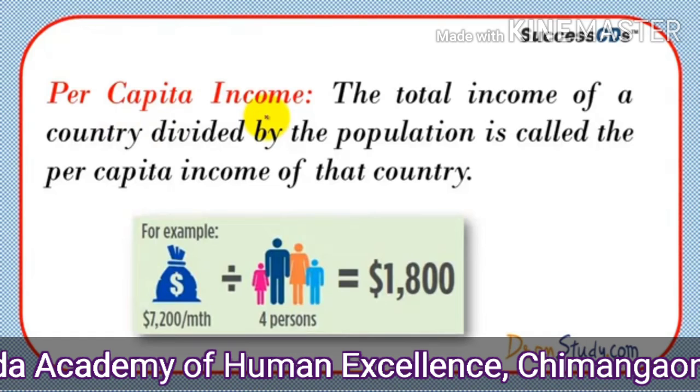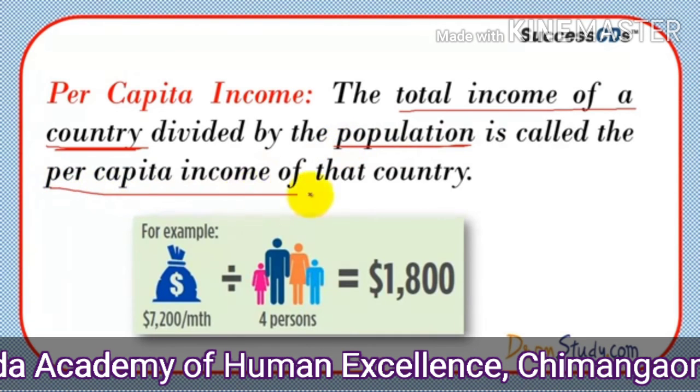Then per capita income, we will see. What is per capita income? The total income of a country divided by the population is called per capita income of that country. See once again, the total income of a country divided by the population is called the per capita income of that country.